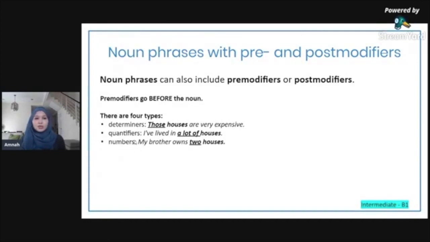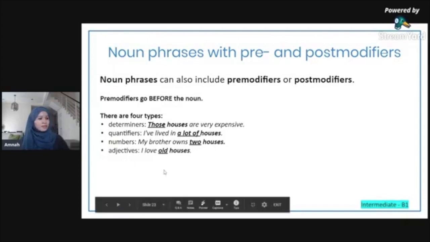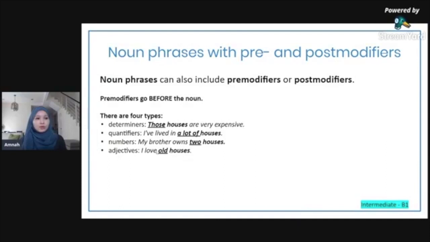A pre-modifier can also be a number. So my brother owns 2 houses. "2 houses" is the noun phrase. The 2 here is the pre-modifier and it's a number. "Houses" is the noun, which is a countable noun. And it can also be adjectives, like "I love old houses". "Old" is an adjective, "houses" is the noun. So these are all called pre-modifiers.